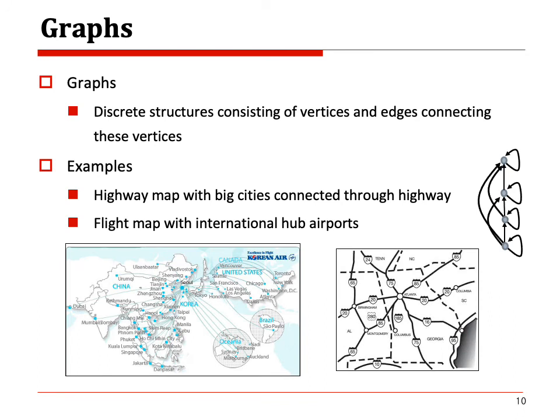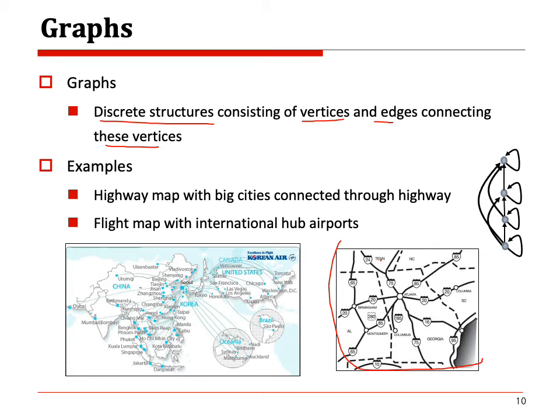Another interesting concept is graphs. Graphs are sometimes the main topic in discrete mathematics. A graph is a well-known discrete structure consisting of vertices and edges connecting these vertices. A simple example is a highway map. It looks like a highway map. A city is called a vertex, and the highway connecting cities is thought of as an edge.